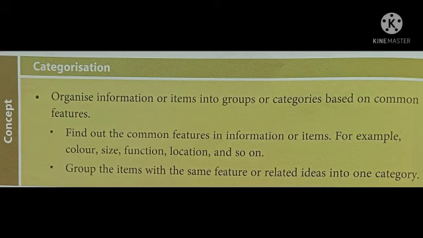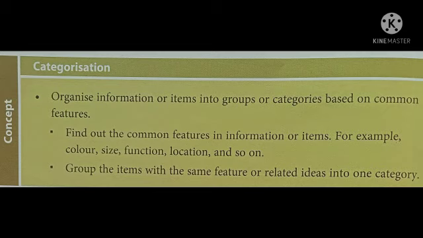So for categorization, you should organize the information into groups and categories based on a common feature. You should find out the common feature of all the information or items, for example, color, size, function, location and many more. You should group the items with the same features together and give them a name as a single category.